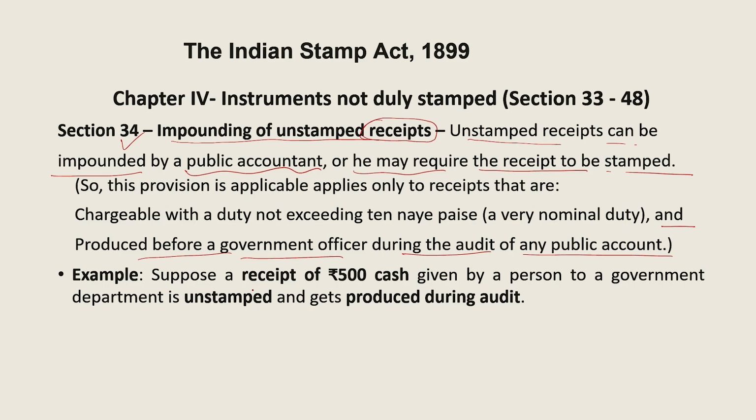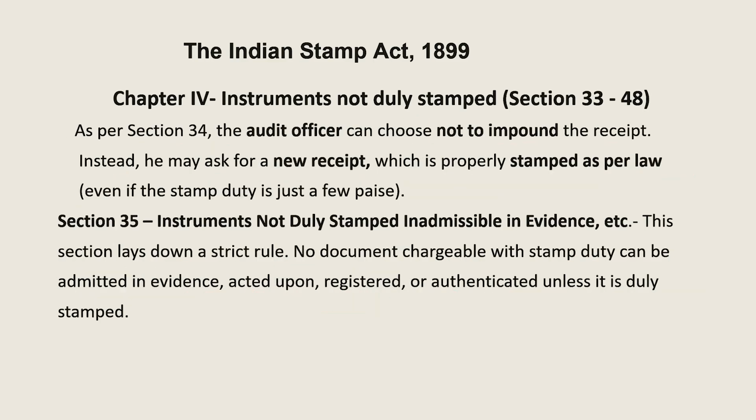Now see, suppose a receipt of rupees 500 cash is given by a person to the government department, and this is unstamped and gets produced during the audit. Now as per section 34, the audit officer can choose not to impound the receipt.